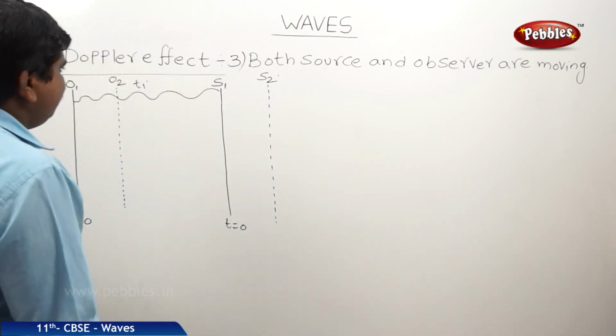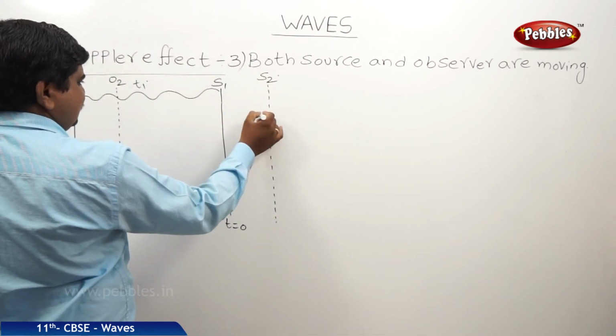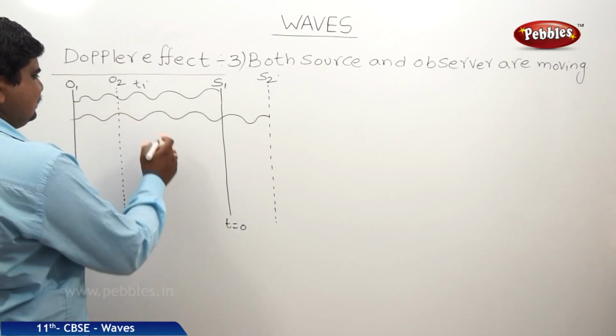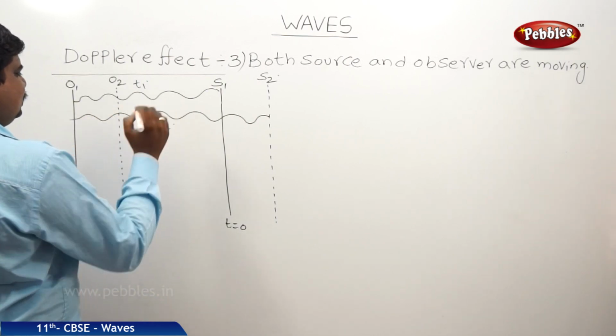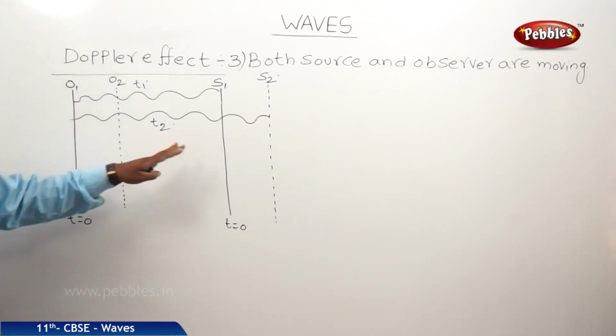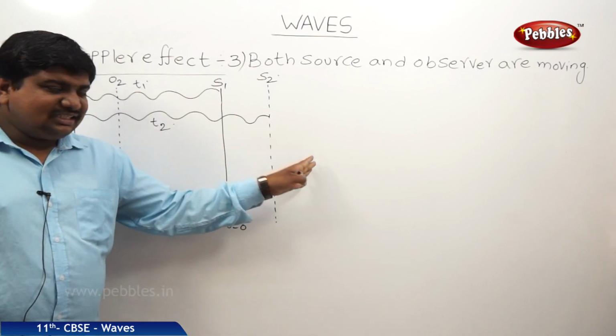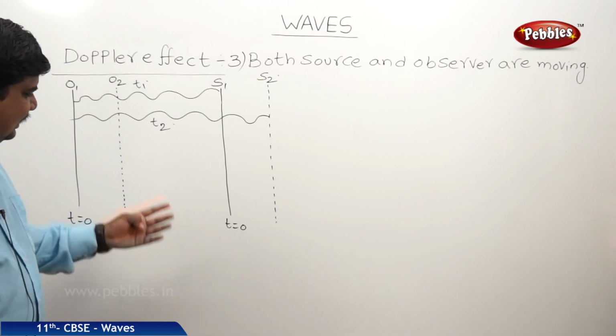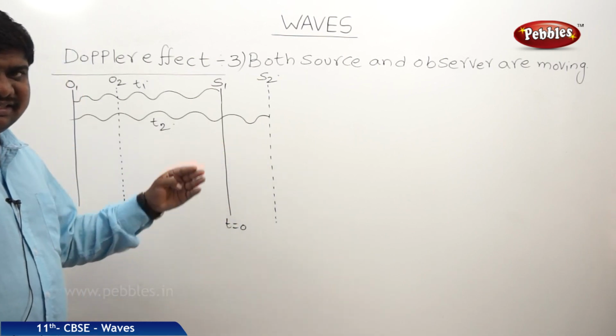Whenever it reaches the position S2, it is also releasing the next crest, so it moves with time t2 seconds. Now we will find out the time difference between the positions with respect to the source and observer, and from that we will calculate the actual apparent change in the frequency.